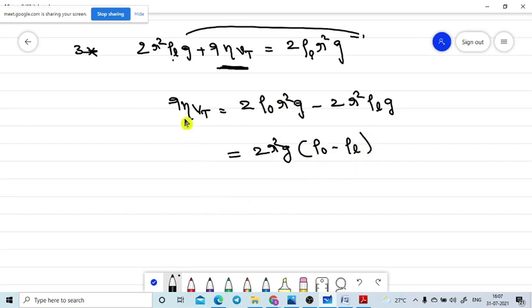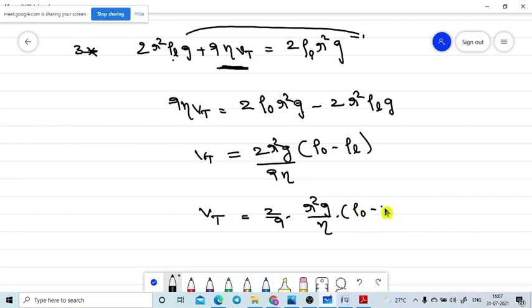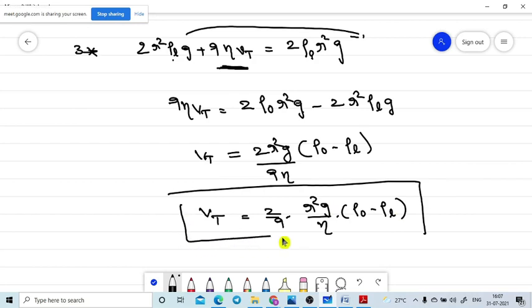In this we are concentrating only on Vt. The remaining terms I am sending. So 9 will come to this side, 9 neta will come. Let me write it in the perfect manner. So Vt is equal to 2 by 9 into r square g divided by neta into rho naught minus rho l. This is the formula for terminal velocity.